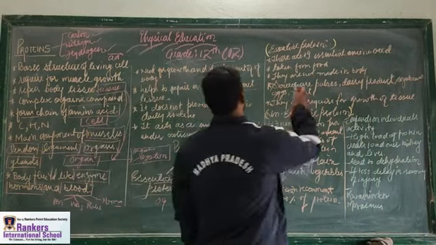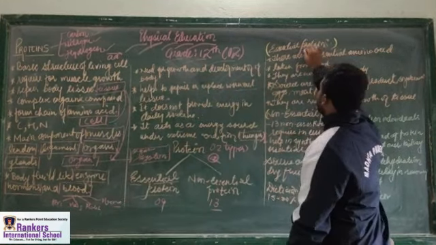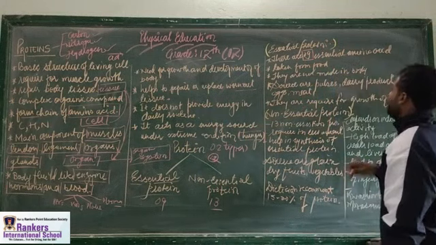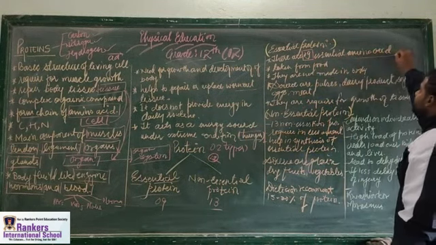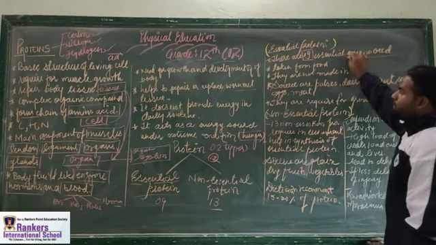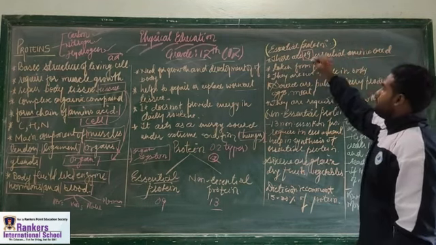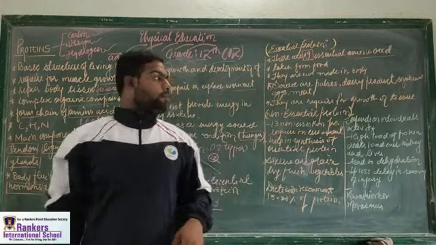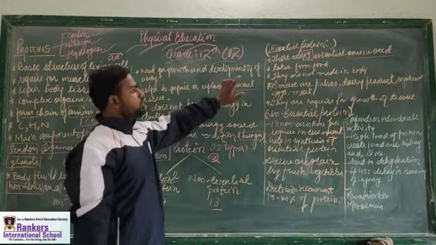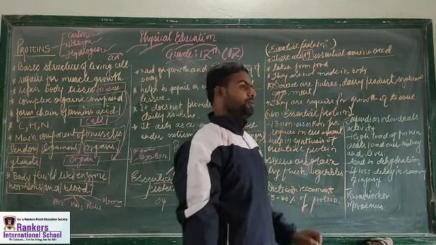There are 9 essential proteins required in our body. These are essential amino acids taken from food.